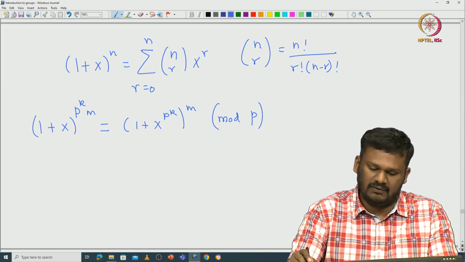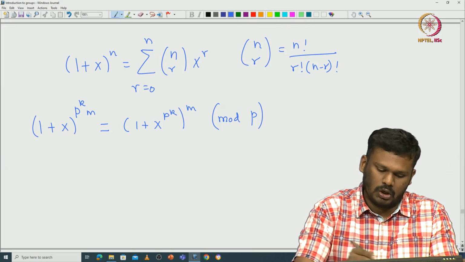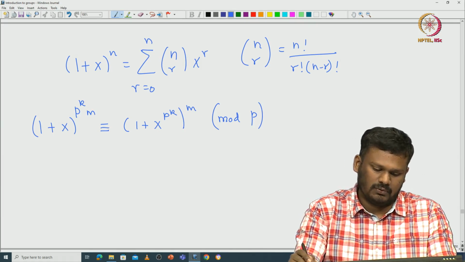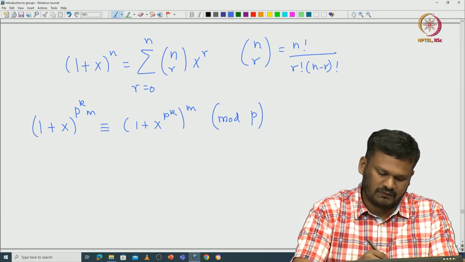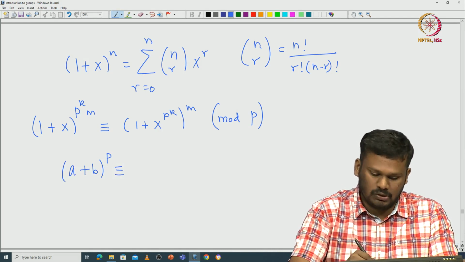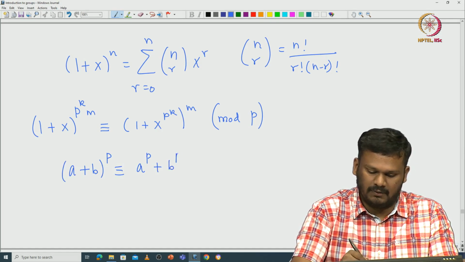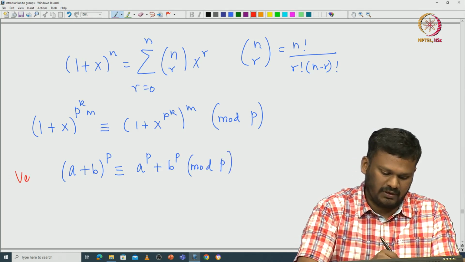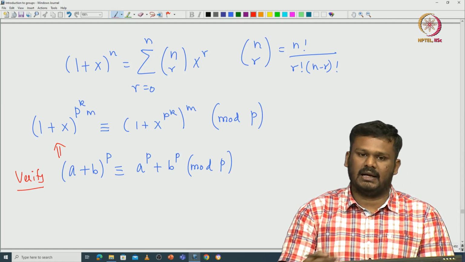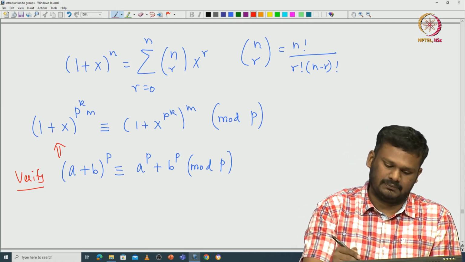This is something I will leave it to you to verify. What it says is that when you raise it to the power p power k, this follows from the following fact. If you take (a plus b) power p, and go modulo p, then it is going to be a power p plus b power p modulo the prime p. This is something you can verify, and from this you can conclude this. You raise it to the power again and again, and you see that you get this.